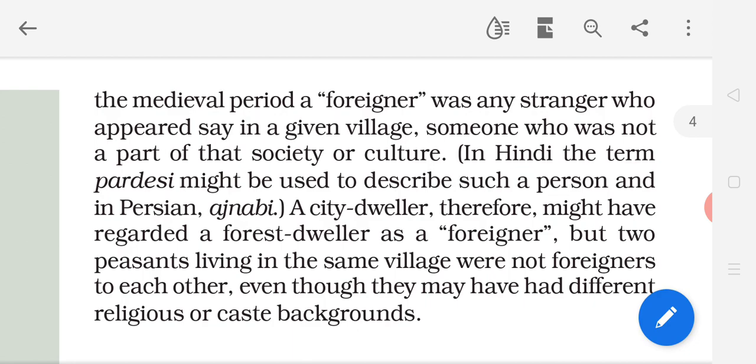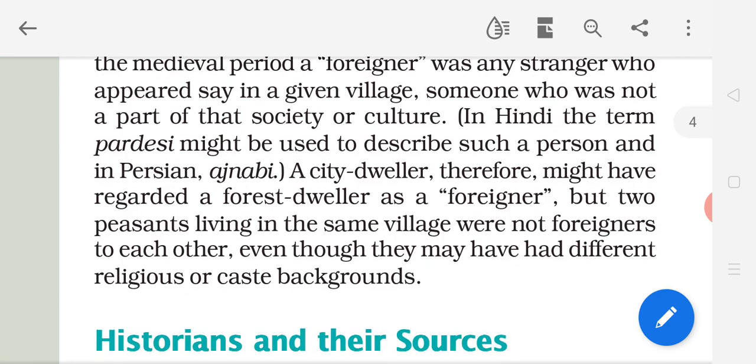Any stranger who came to that particular village, someone who was not a part of that society or culture. That person was known as a stranger. But today, foreigner means not Indian. The meaning changed.